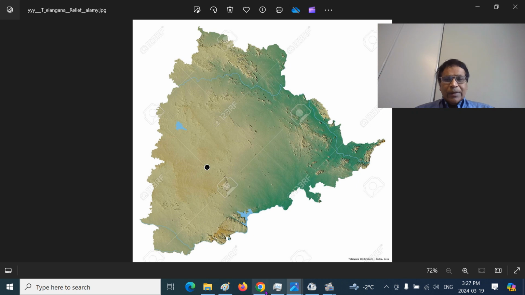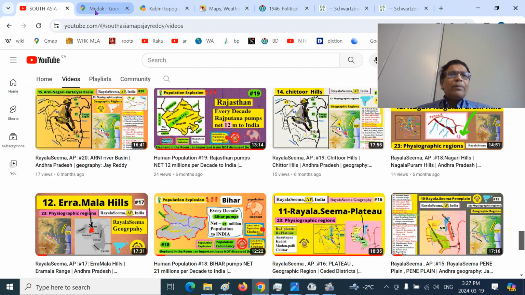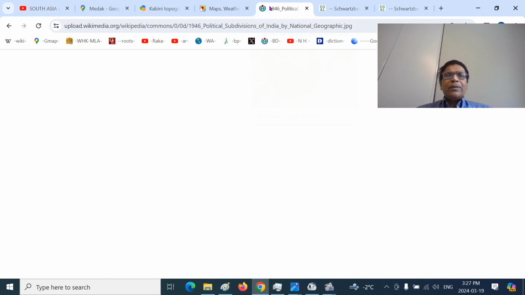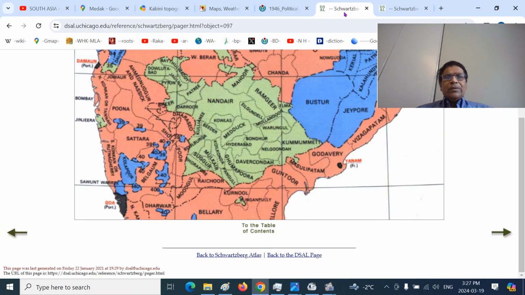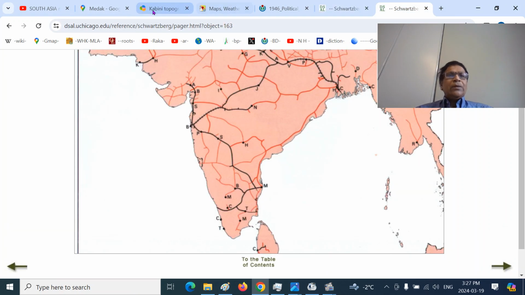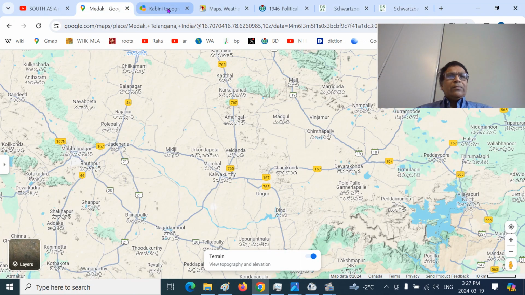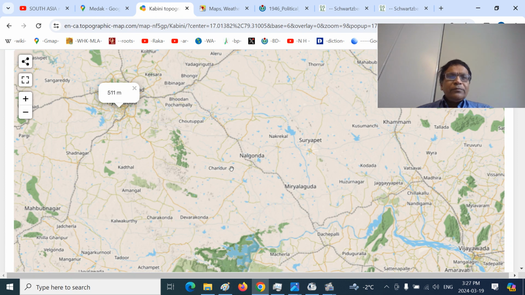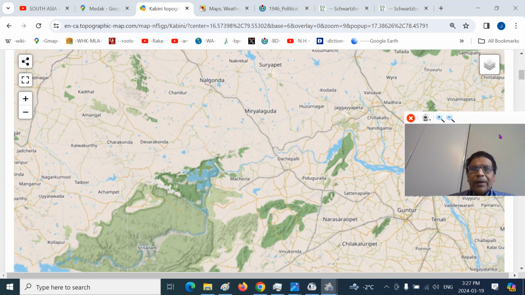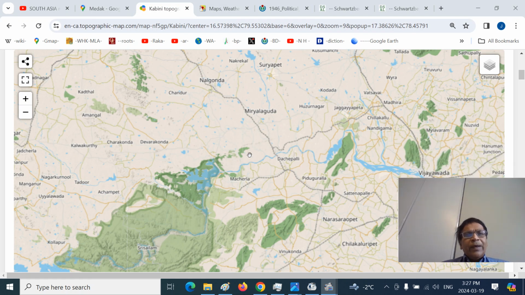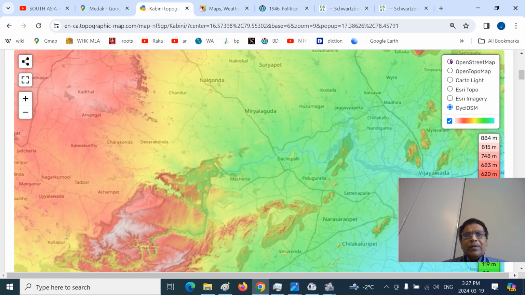We can go and look at the actual map so that you will have a better understanding of that. So the historical map. This is the Nalgonda region, the Nalgonda Peneplain. I will show the three-dimensional view so that you'll have a better idea. Let's go to this area.